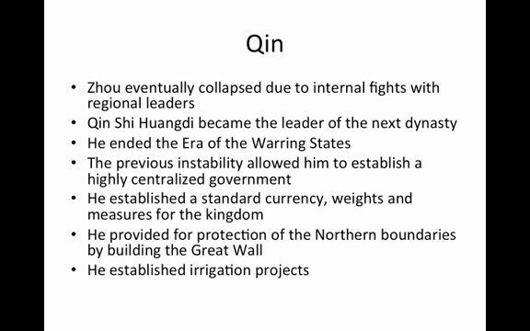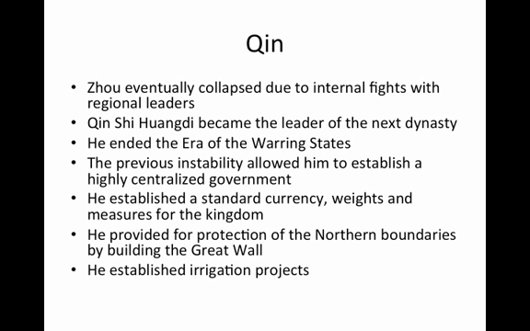The Qin. The Chu eventually collapsed due to internal fights with regional leaders. Qin Shi Huangdi became the leader of the next dynasty. He ended a long period known as the Era of the Warring States, a civil war in the Chinese area. The previous instability allowed him to establish a highly centralized government that followed the philosophy of Chinese legalism.